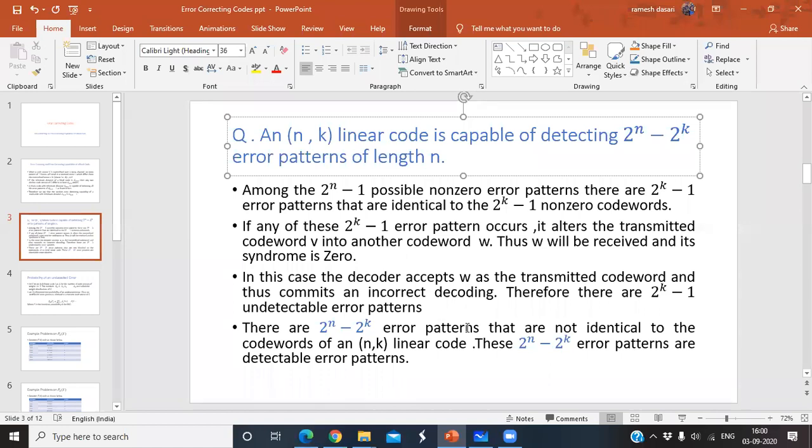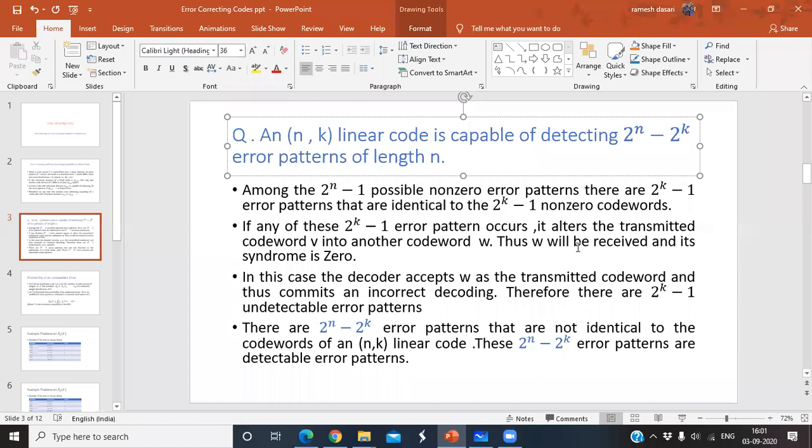So total number of error patterns are 2^n minus 1. In that total number of non-zero error patterns, 2^k minus 1 error patterns are identical to the 2^k minus 1 non-zero code words. So when such an error pattern occurs, the receiver decodes it as another code word in that particular code. Therefore, those error patterns are undetectable error patterns. When you neglect the 2^k minus 1, the remaining error patterns are 2^n minus 2^k. These are not identical to the code words of the (n,k) linear block code. Therefore, these error patterns are detectable error patterns.